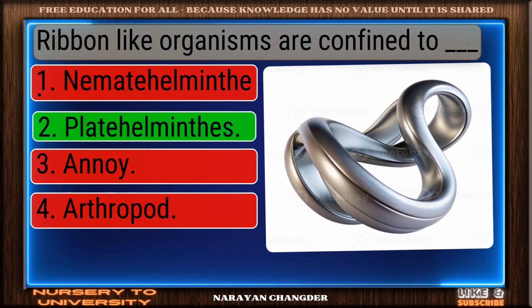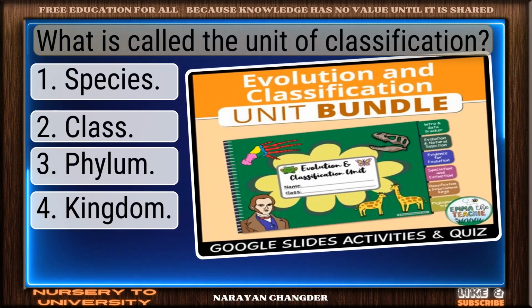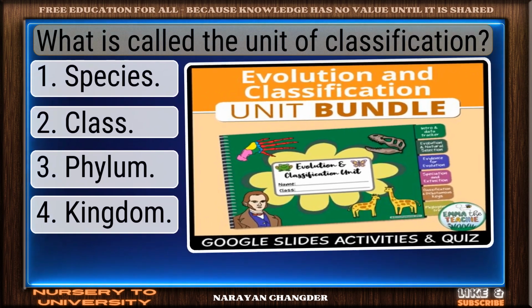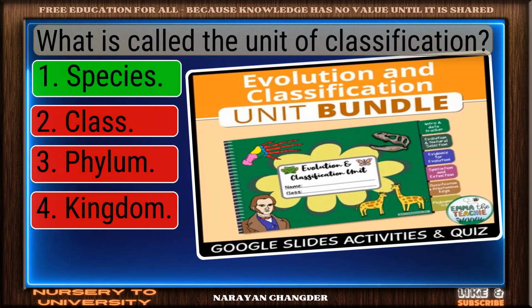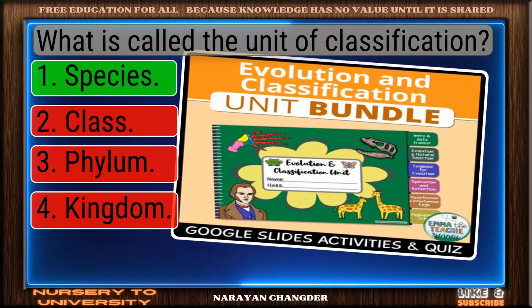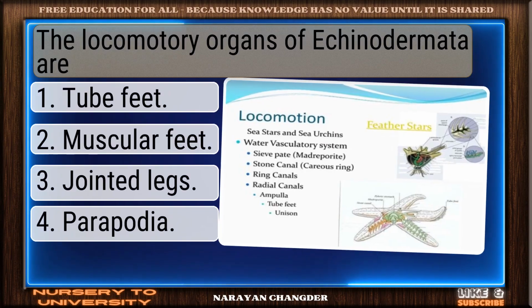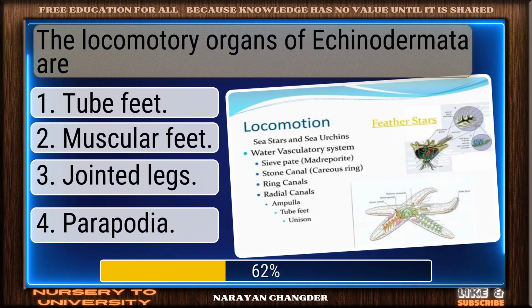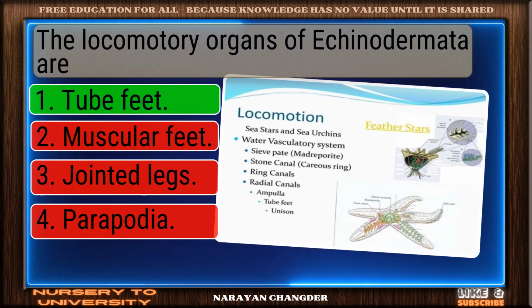Great thinking. Platyhelminthes is the right choice. Question number 198. What is called the unit of classification? Nice selection. Species is the correct and valid answer. Question number 199. The locomotory organs of echinodermata are. You're right. Tube feet is the correct answer.